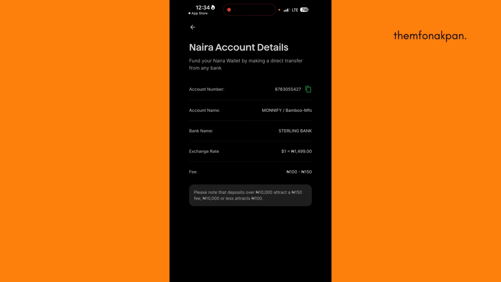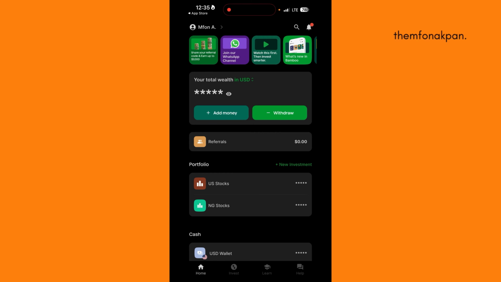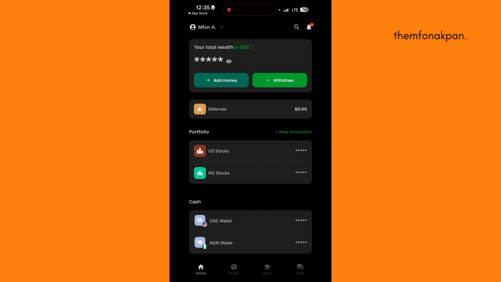This is where you copy the account number. You're going to see the bank name and the account name as well. So you copy, and then you head to your OPay or whatever account you want to use to make the transfer. You're going to receive a notification from Bamboo and also a debit alert from your bank, obviously. So we have our $10 right here in our Naira account.